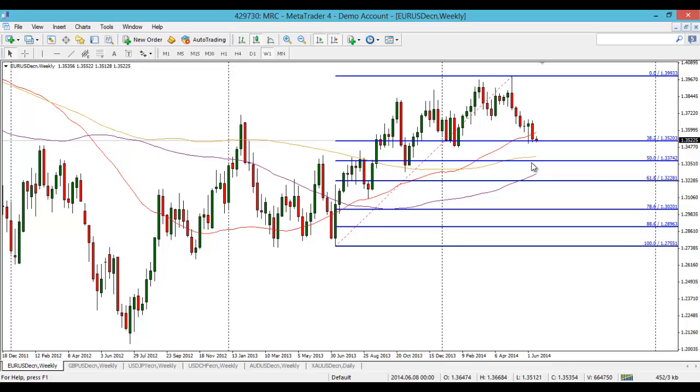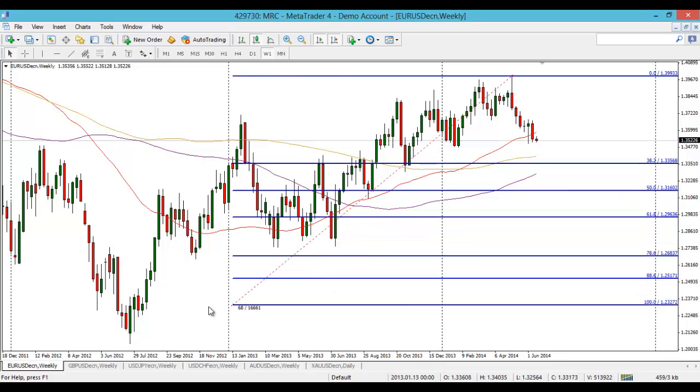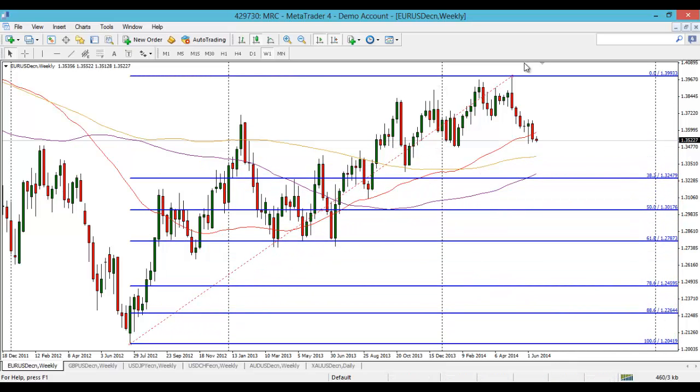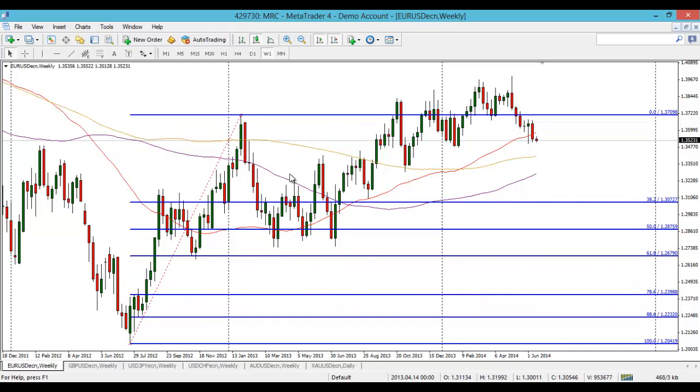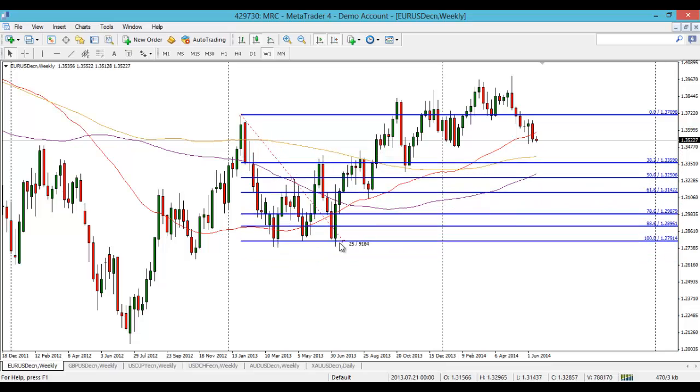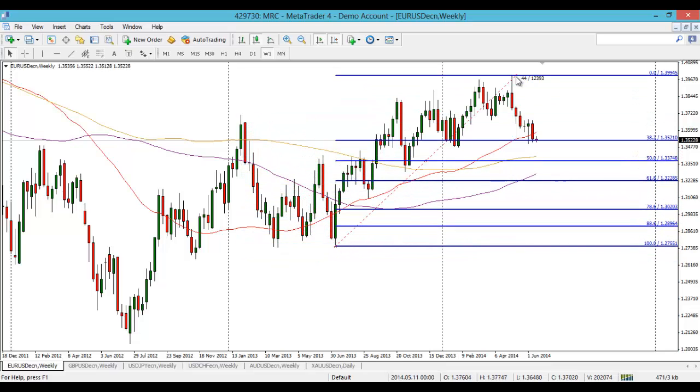This is the fib from the 2013 low to the 2014 high, and the 2013 low is the 50% bounce off of this previous move here from that 2012 high to low. So you can see this zone here. That is the low of the bounce, so that's why we're using that one. This is the key line in the sand for the week, really, with the 135.20. It's currently sitting right on that.